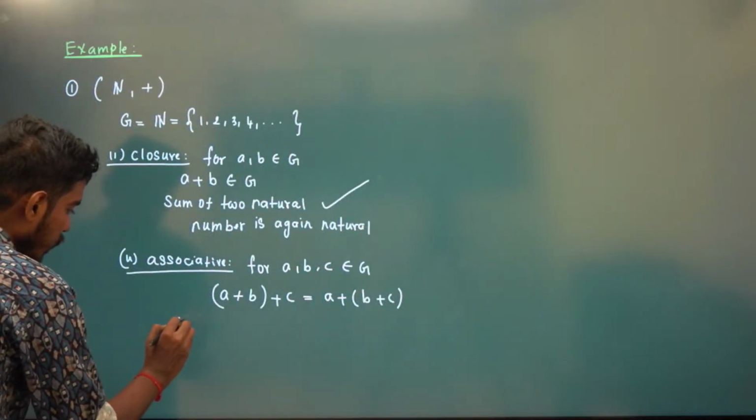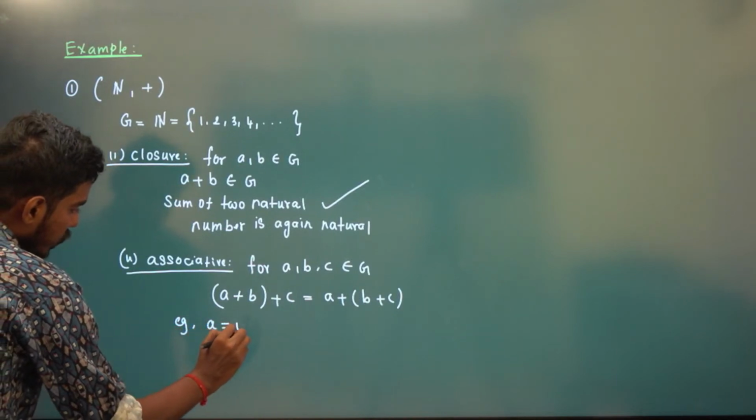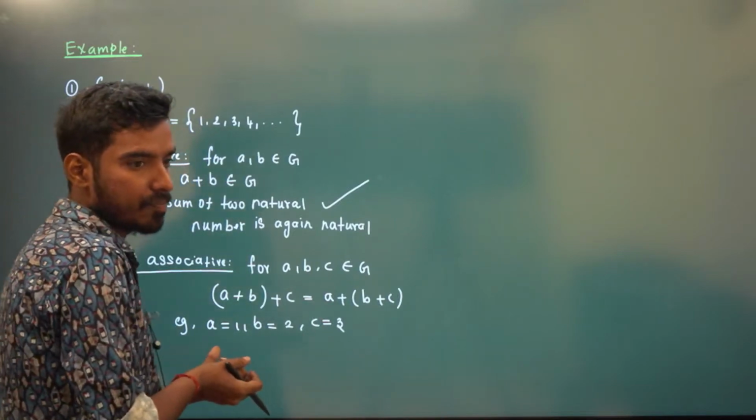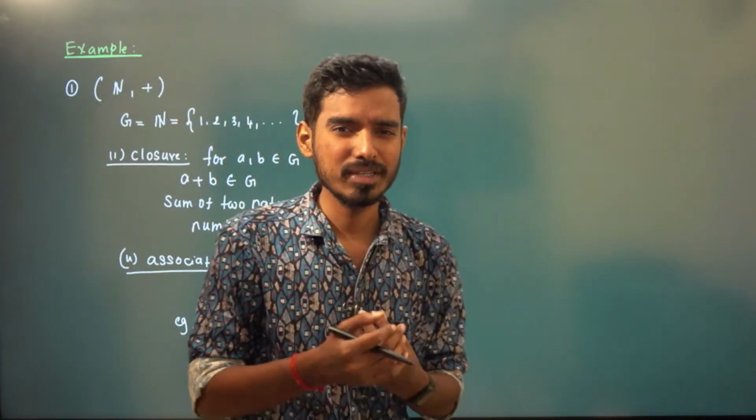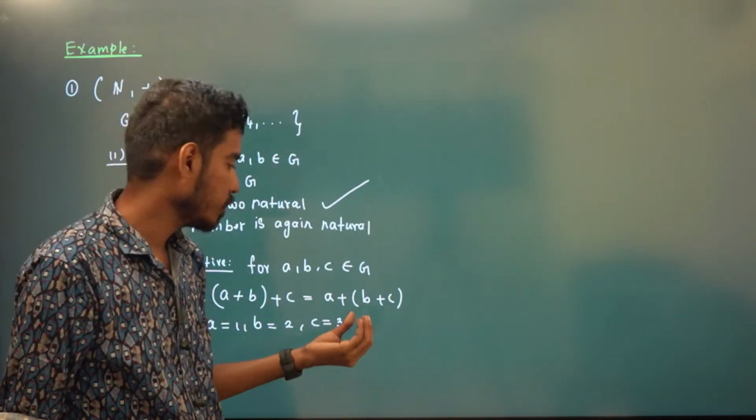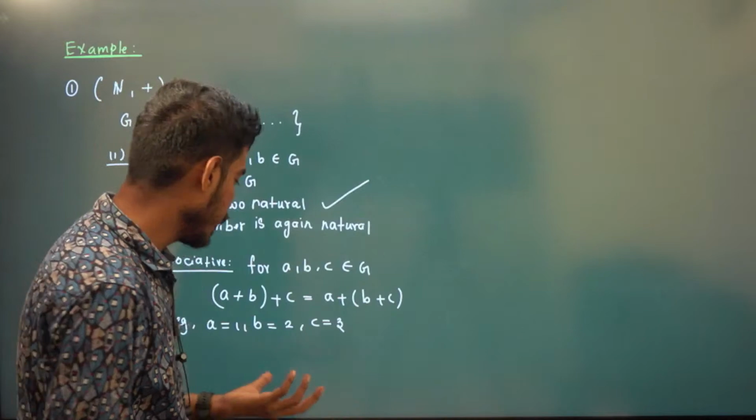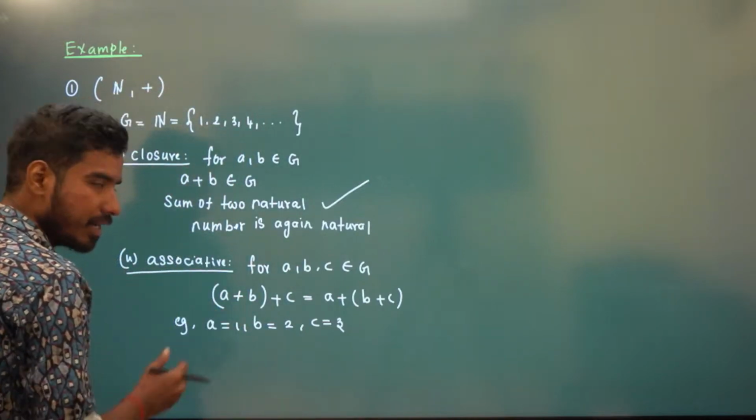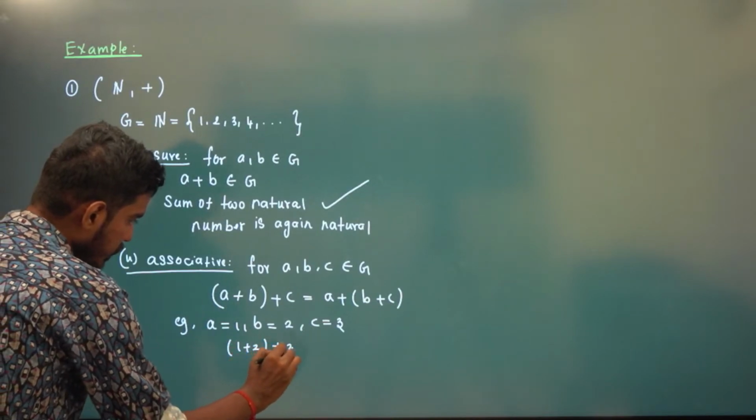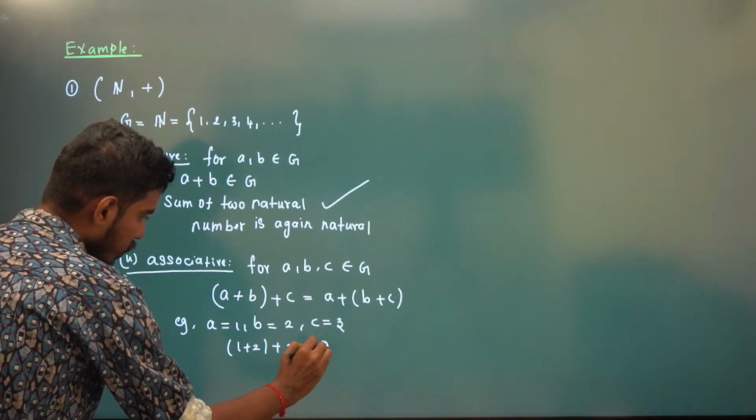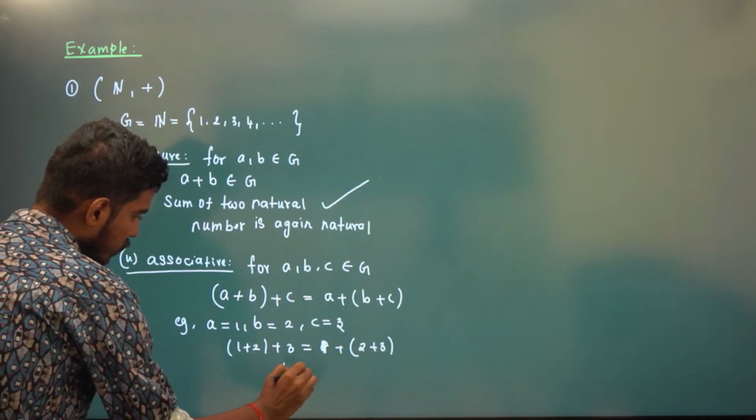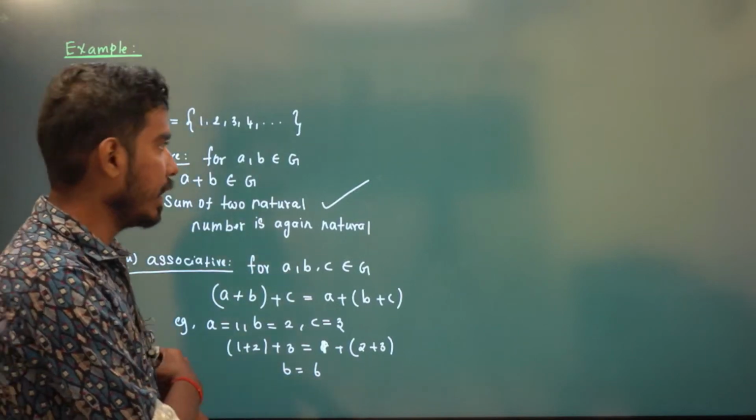For example, you just take A equal to 1, B equal to 2, C equal to 3. You just write it theoretically. B plus C is a natural number, and A, B, C are natural numbers. Obviously, this will be true. What about A plus B? (A plus B) plus C is the same as A plus (B plus C). And you can see 3 plus 3 is 6. So it is true for all A, B, C.